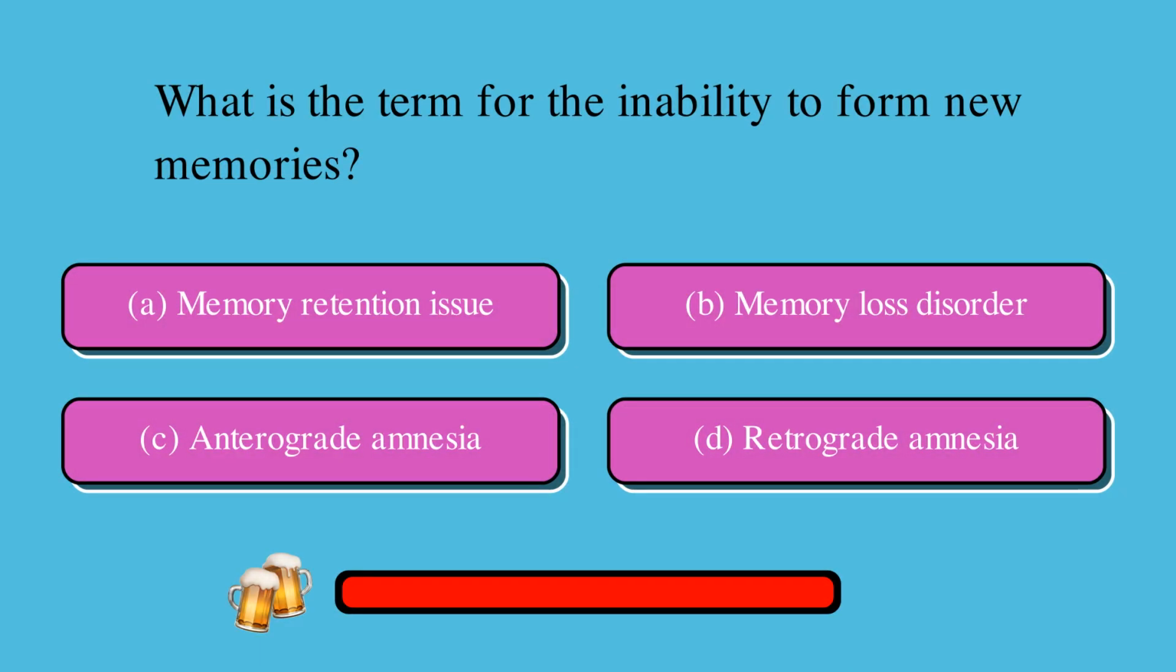What is the term for the inability to form new memories? Is it A, memory retention issue, B, memory loss disorder, C, anterograde amnesia, or D, retrograde amnesia? The correct answer is C, anterograde amnesia.